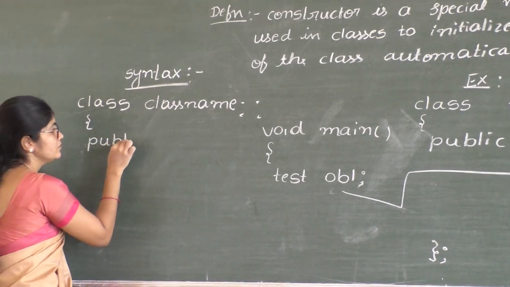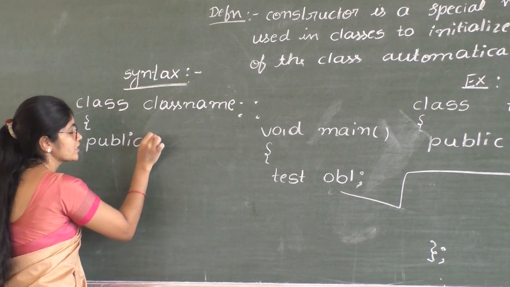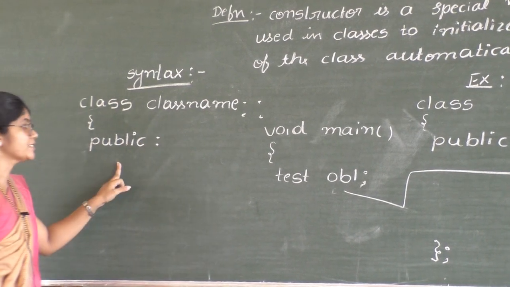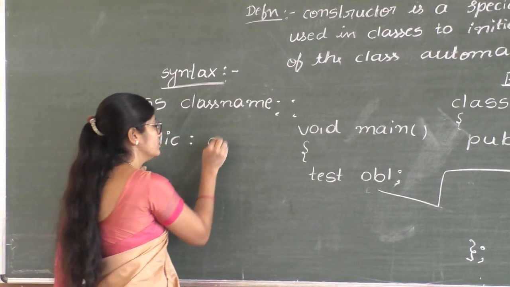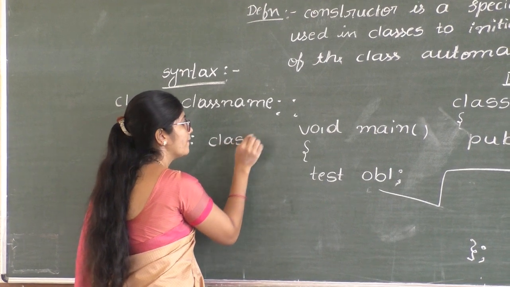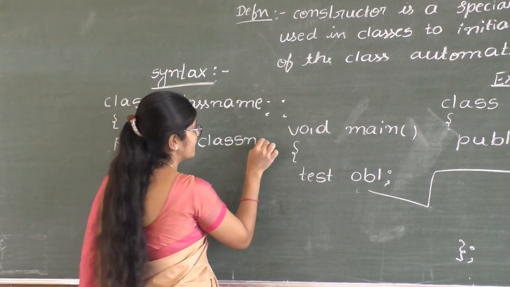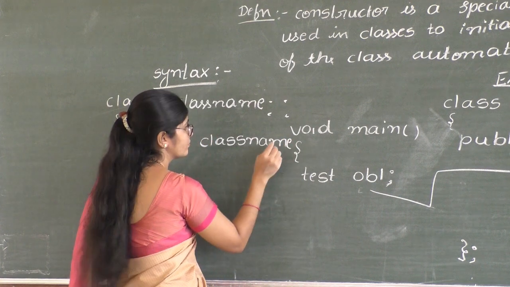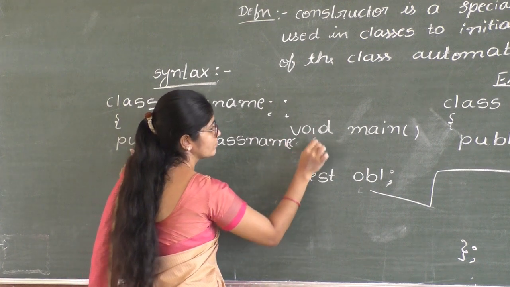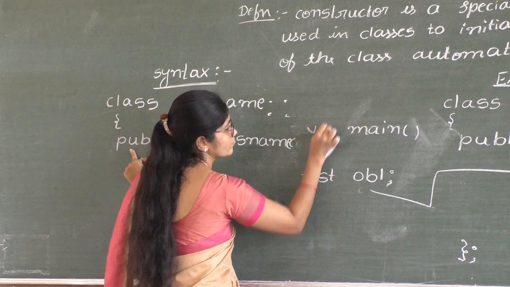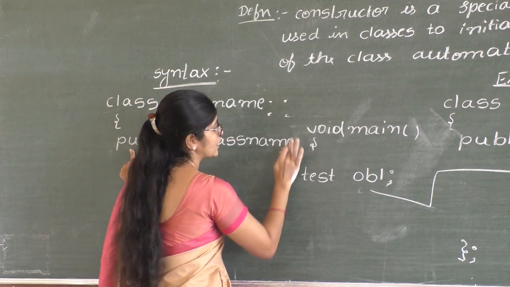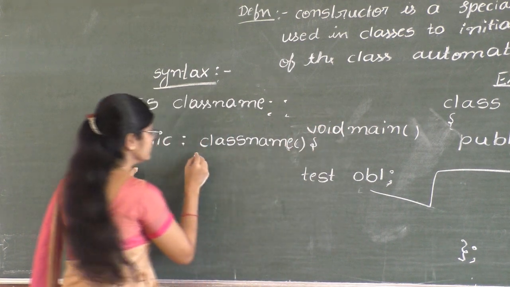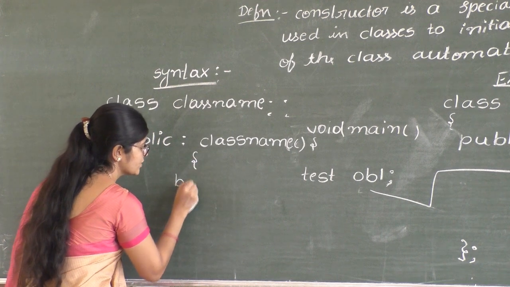In public section, constructors must be declared in public section. So in public section, class name, body of the constructor.